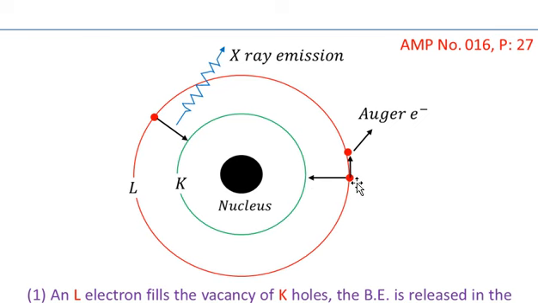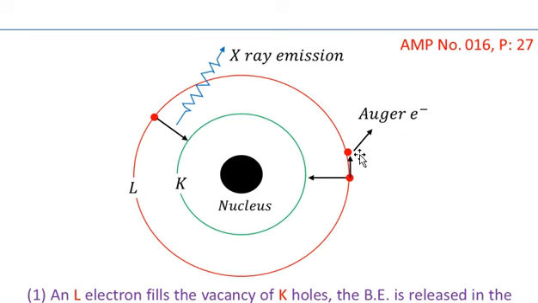This electron from the L shell will complete the vacancy of the K electron. When this electron jumps from the L shell to the K shell, a quantum of light is generated. That quantum of light is absorbed by another L electron, and that second L electron, which is shown by an arrow, is removed out of the atom, or the atom with respect to the L shell is ionized.